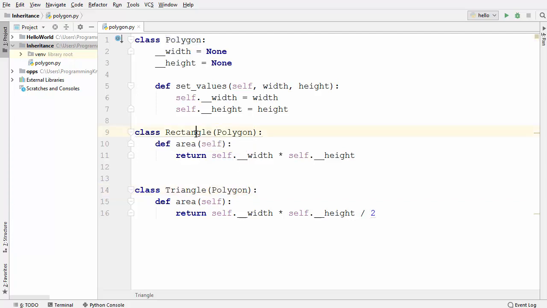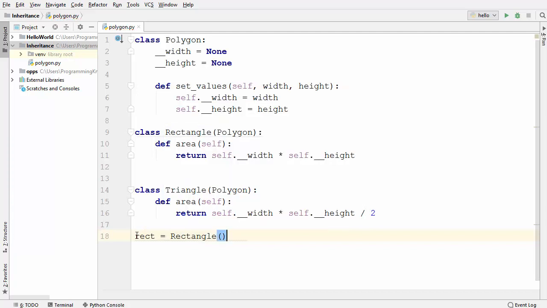Now, when a subclass inherits from a superclass, the superclass member variables and methods are accessible using the subclass also. So let me give you an example. I'm going to create the instance of rectangle first of all. So let me just write rectangle.